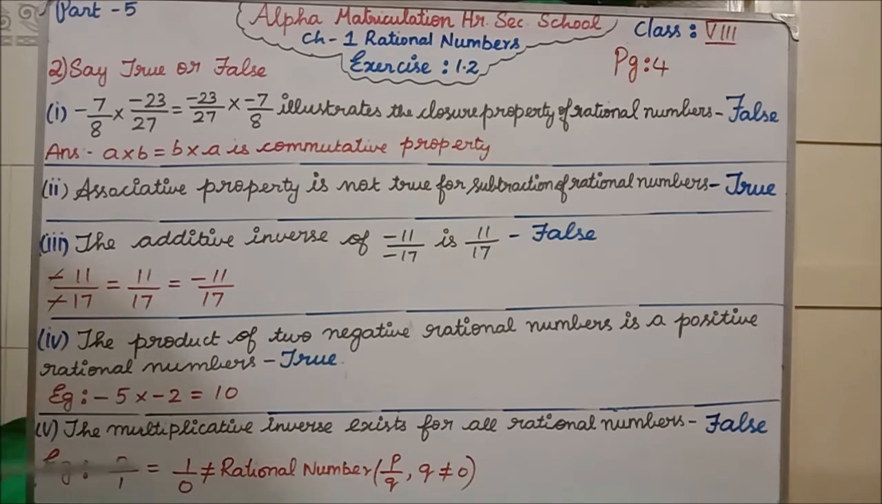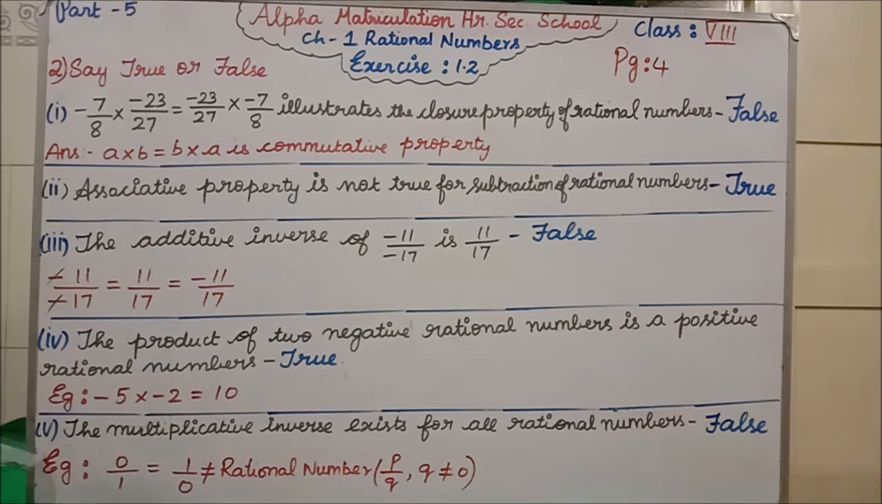My negative rational number. See, minus 5 into minus 2 is what? Minus minus becomes plus. 5 2s are 10. Clear? That only they were saying in the question. The product of two negative, here two negative rational numbers, isn't it? So if you do the product, we are getting a positive rational number. Here we are getting the answer positive. So our answer is true.